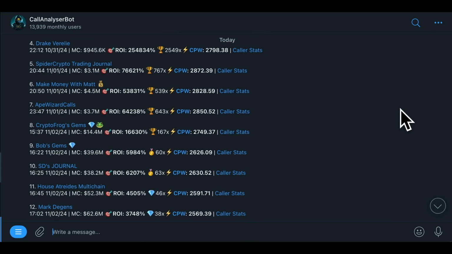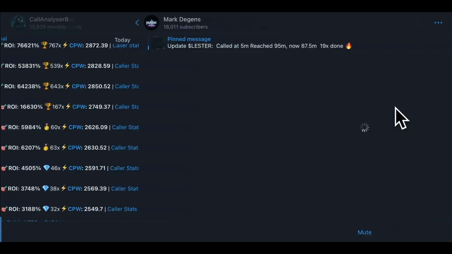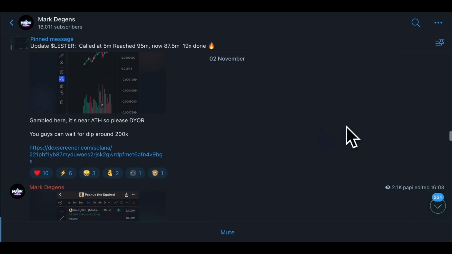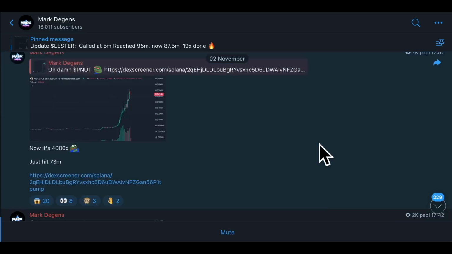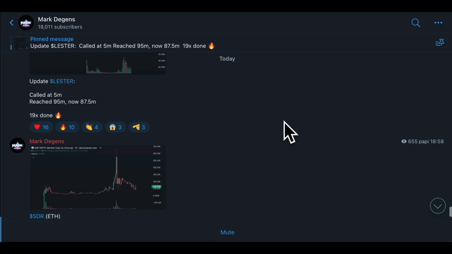You have to do your own research after that, of course. But how do you even know which meme coin to go after? This is one way. And these call groups are much more focused on newer coins, which is what we're looking at because that's where we can make the largest multiples. So we click on another one. This one, again, not much research on here either, but again, we're just looking for the call. So if we scroll right down to the bottom, we can see any new calls here. And some obviously will be on Solana, some will be on ETH as well. But this is one way to find out.